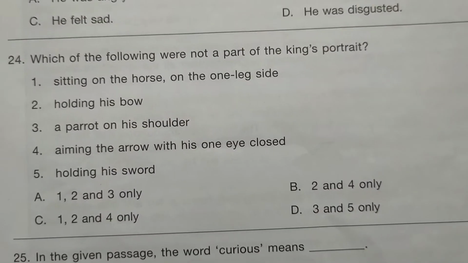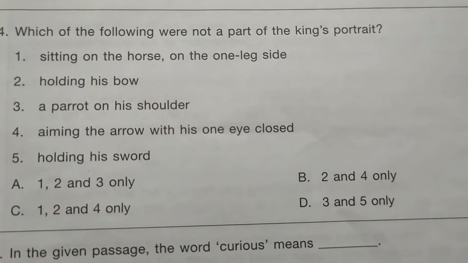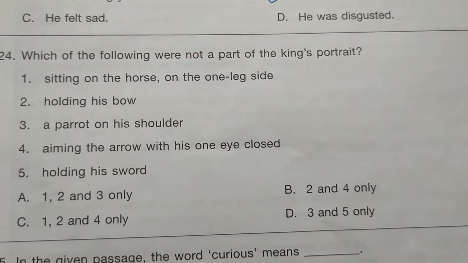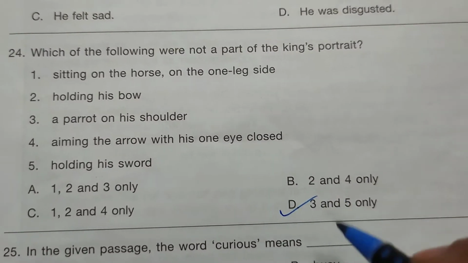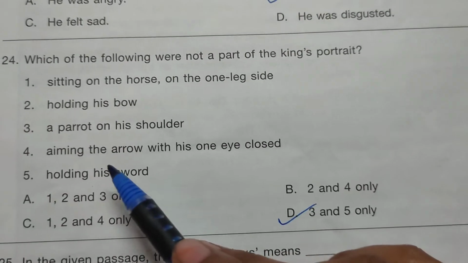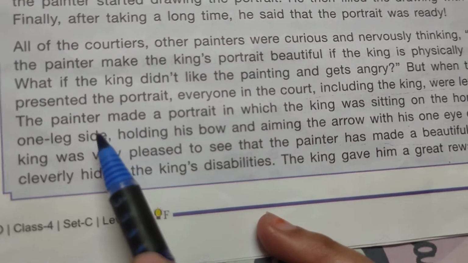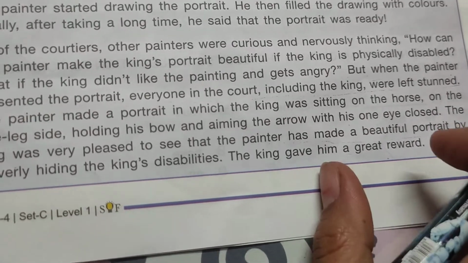Now over here, the options for answers are option A, 1, 2 and 3 only, option B, 2 and 4 only, option C, 1, 2 and 4 only, and option D, 3 and 5 only. And the correct answer here is option D, 3 and 5 only. 3 is parrot on his shoulder, and fifth is holding his sword. And the sentence which was given over here, let us just check. So king was sitting on the horse on the one leg side. He was holding his bow, aiming the arrow with his one eye closed.